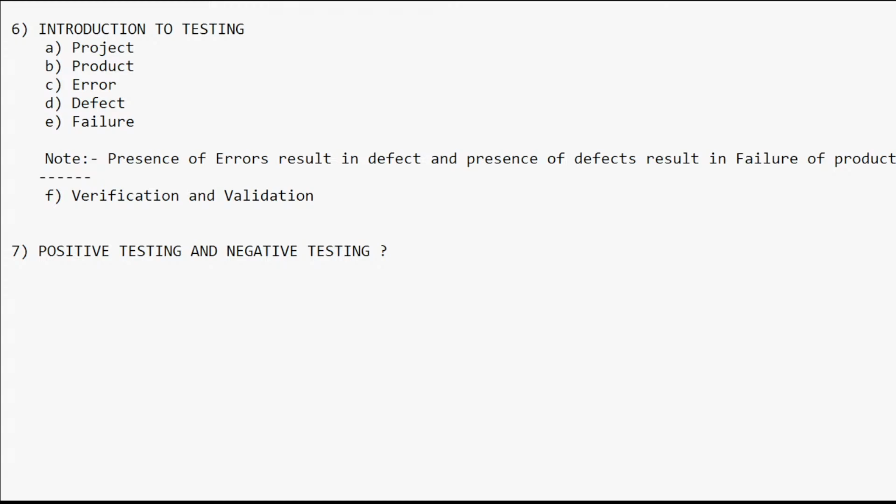The session will continue till 9:30. It will take 15 more minutes to complete positive testing and negative testing, because these two are important for each and every tester. Trust me, I am telling again, these two are very, very important. Every tester needs to know and understand them properly. Let me take the notepad and paint application here and show you from there. Wait, give me a moment.